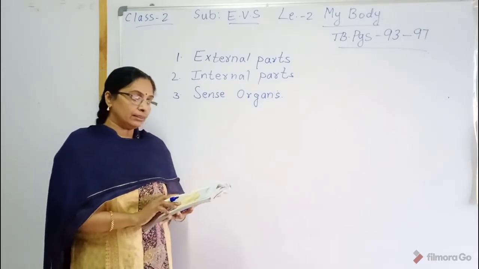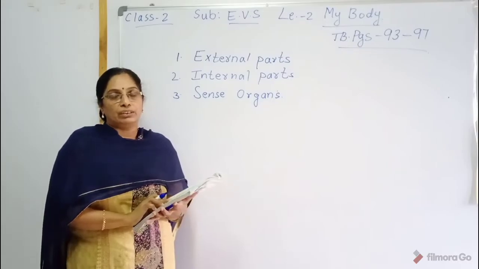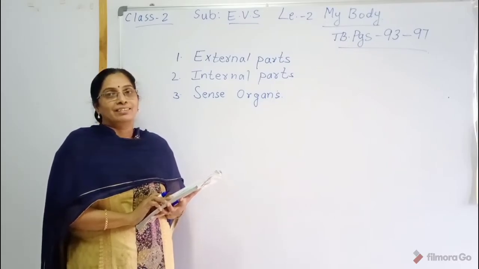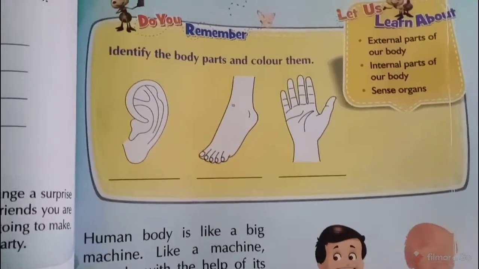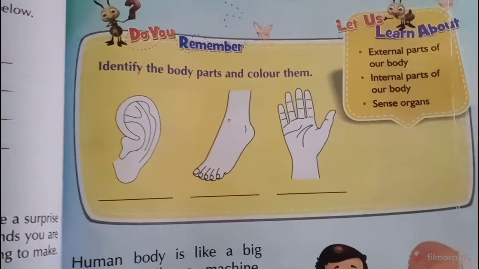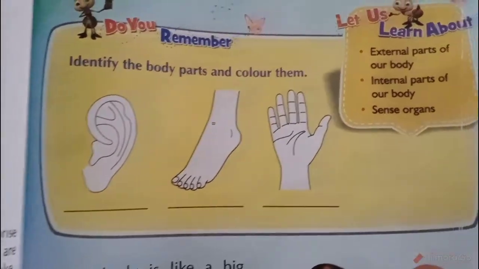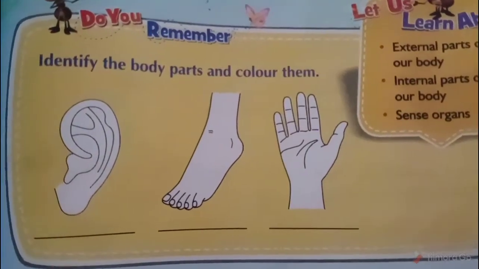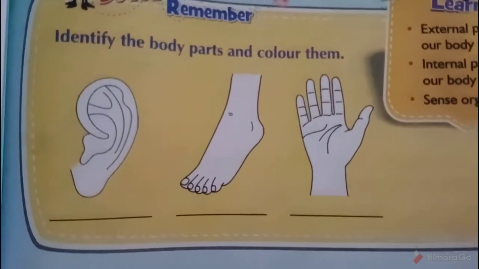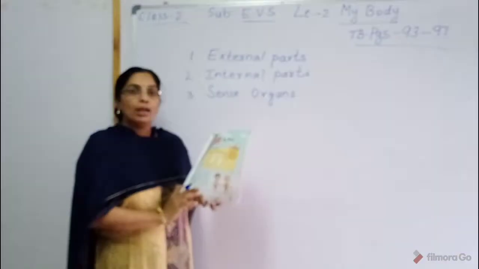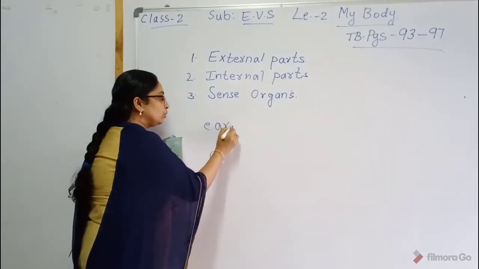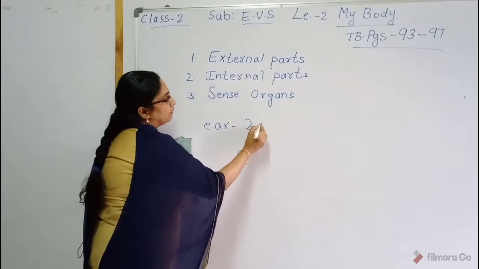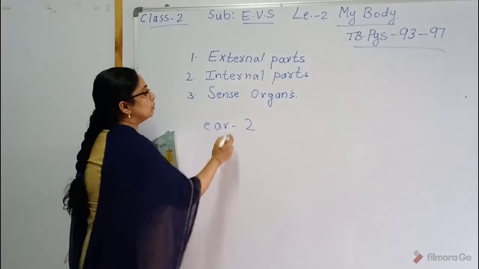In this lesson we have an introduction. Page number 93. Identify the body parts and color them. The first picture is ear. What is that picture, children? Ear. How many ears do you have? I have 2 ears.